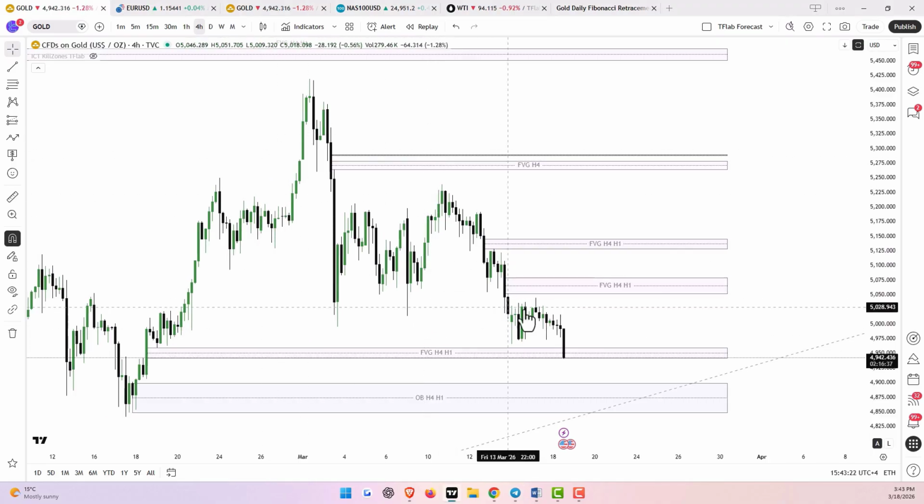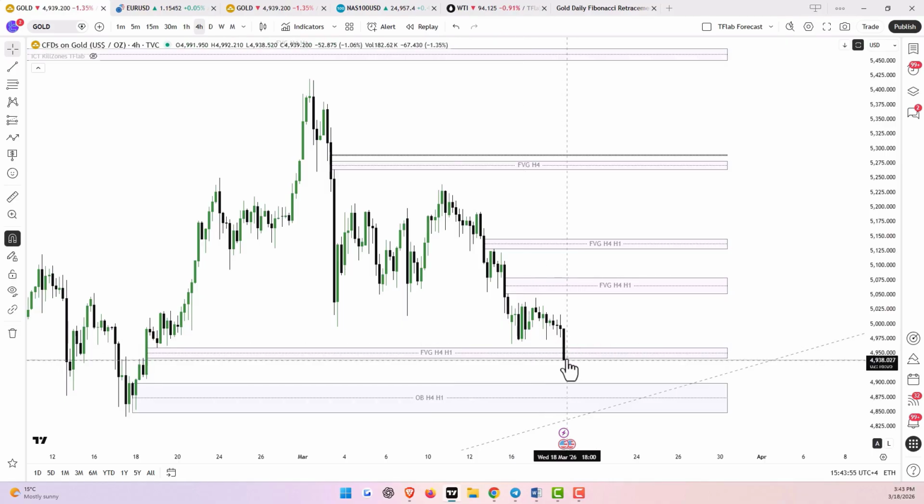Now looking at the 4-hour time frame, we can see that for the first time in the last 2 days, the price went below the $4,966 level, and it's busy filling a 4-hour FVG area. If this candle closes below this level, it's considered a bearish break of structure, and we can still expect the gold price drop to continue to the 4-hour order block.